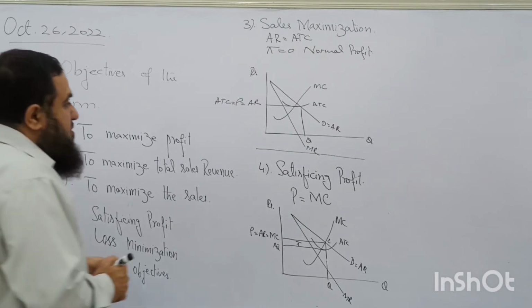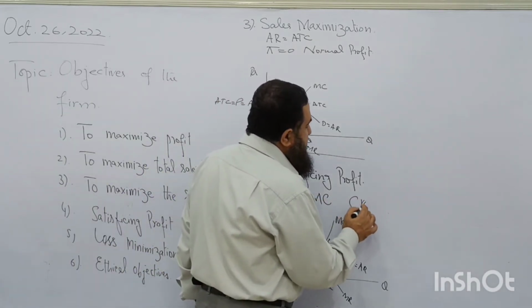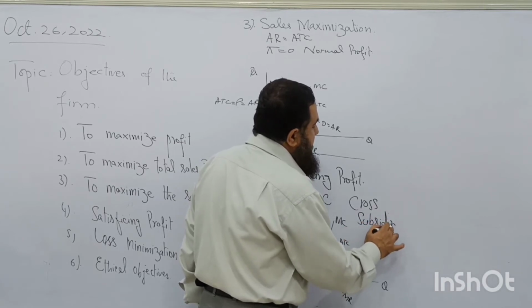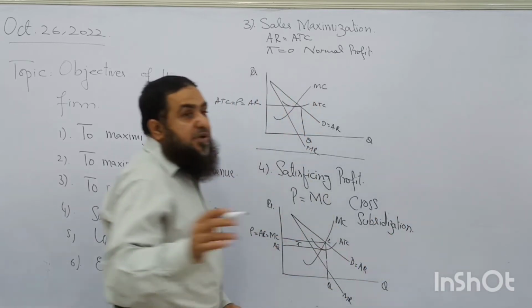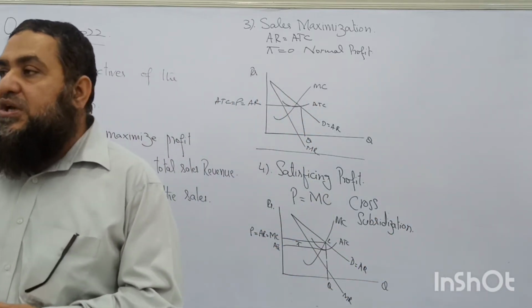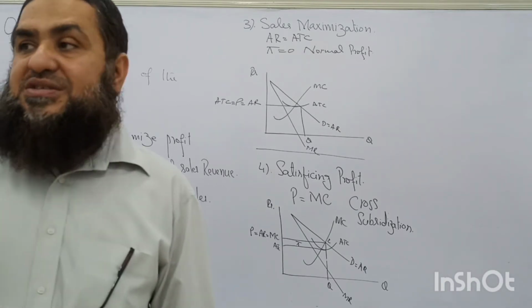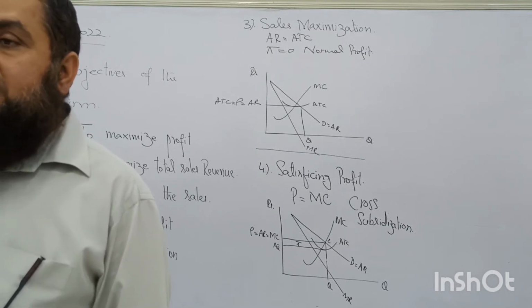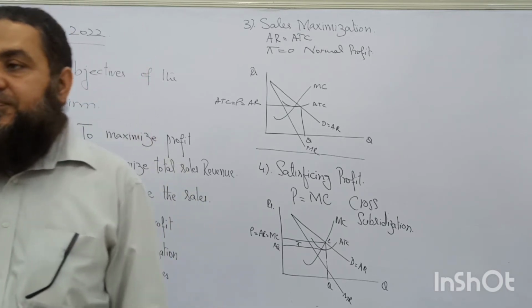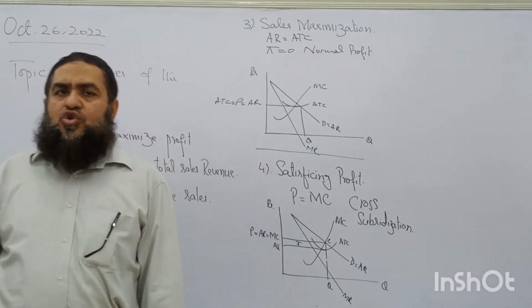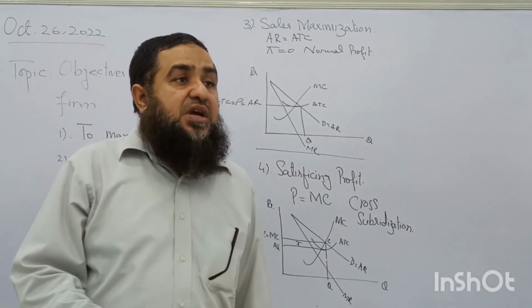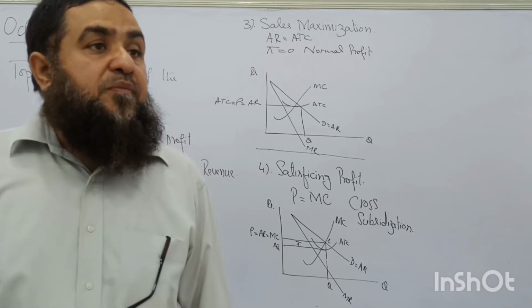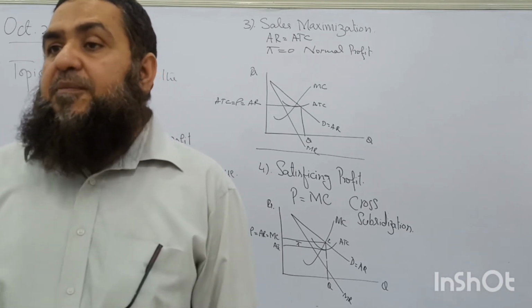Here you can find one more thing, what is called cross subsidization. What do you mean by cross subsidization? Like a firm is producing a diversified range of products, and one product is bearing a loss. So its loss will be covered by the profit of other product ranges. For example, Unilever is producing so many goods. If one product is having a loss, it is not going to stop its production, but it will keep on producing, so that no market niche will be available to a new firm.